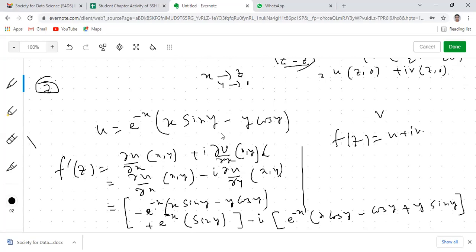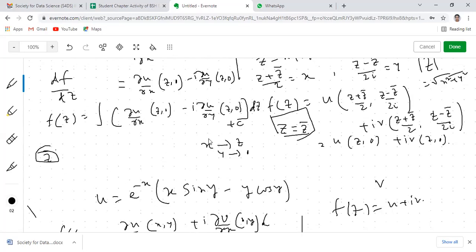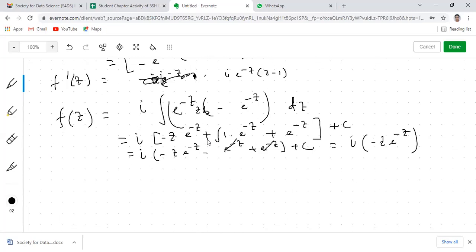So u is given over this. So v is given, you can find out the harmonic conjugate v, you can club them together in order to form u plus iv. Then the function which you will get will be same as if you put here z equals to x plus iy and convert it in terms of x and y, both will be same. But here it will be quite easier because you don't need to find out v, directly you can construct f(z). But in the previous two methods, you are first finding out v if u is given, then adding them together to frame the function.